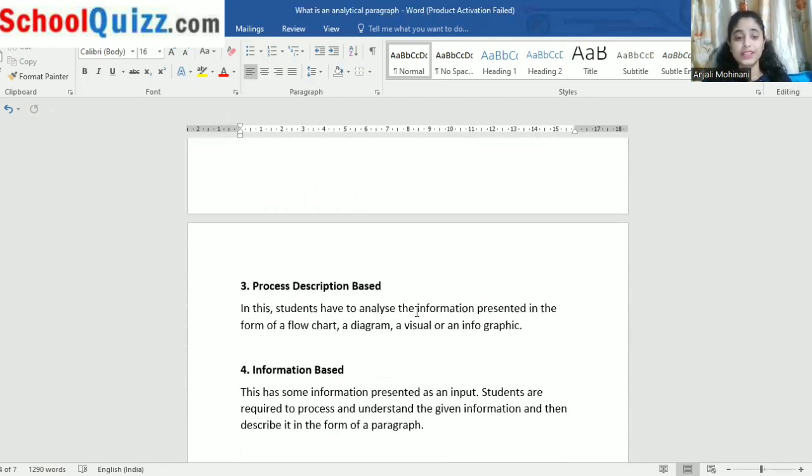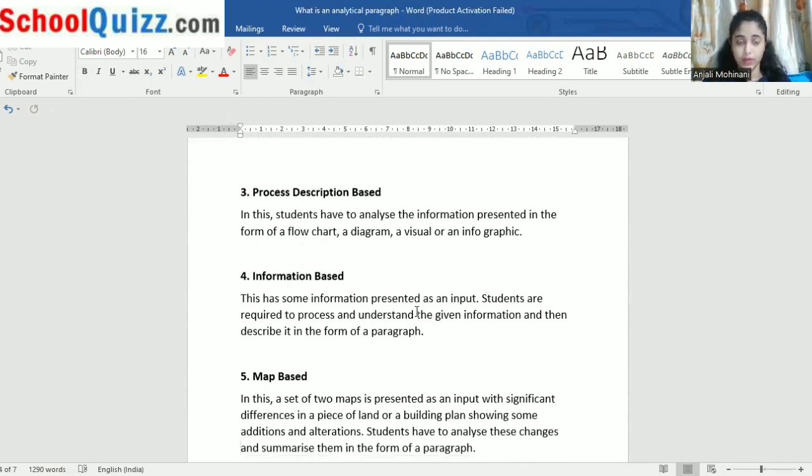The third one is process description based. In this you are given some process that you have to follow, and you have to solve it with the help of the process given to you. Students have to analyze the information presented in the form of a flowchart. Suppose a flowchart is given to you, a diagram, a visual or an infographic.